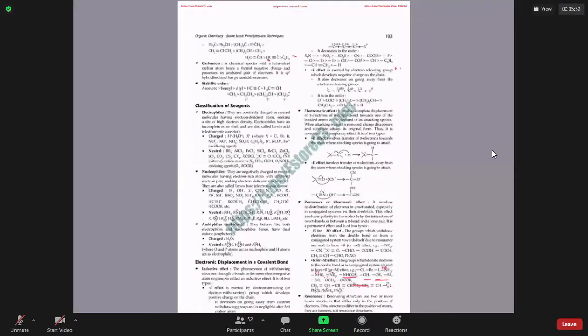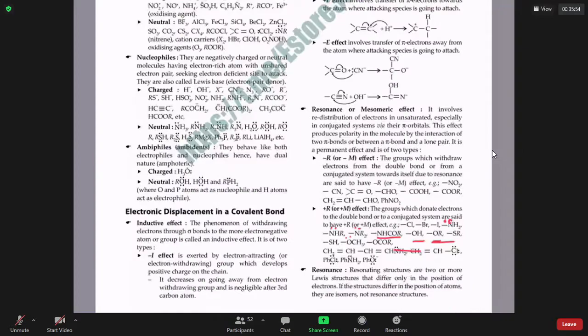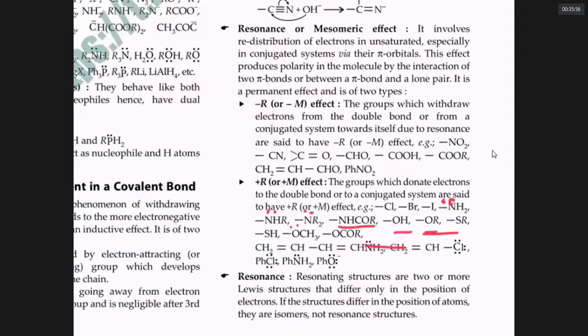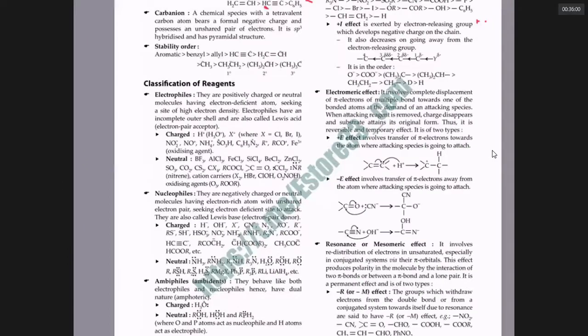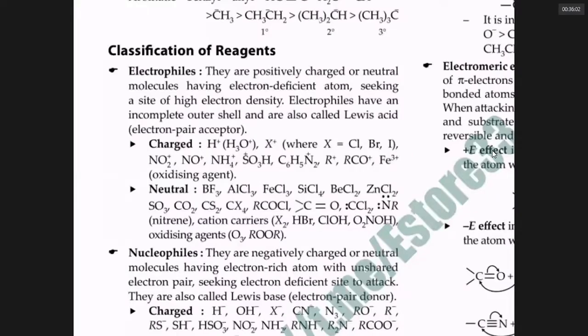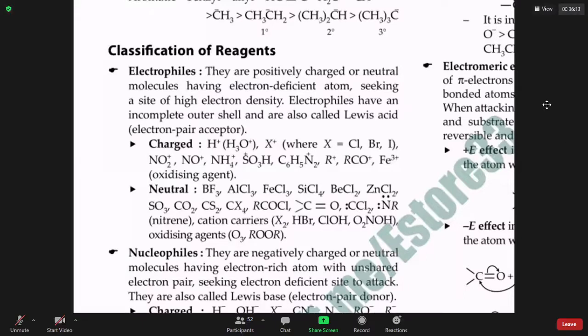So what are electrophiles we are seeing? This is the list of electrophiles which have plus charge. And these are the electrophiles which have no charge. No charge means it is a beggar of electrons. Notice that in CX4, how come CX4 is an electrophile? Carbon is already having 4 bonds.